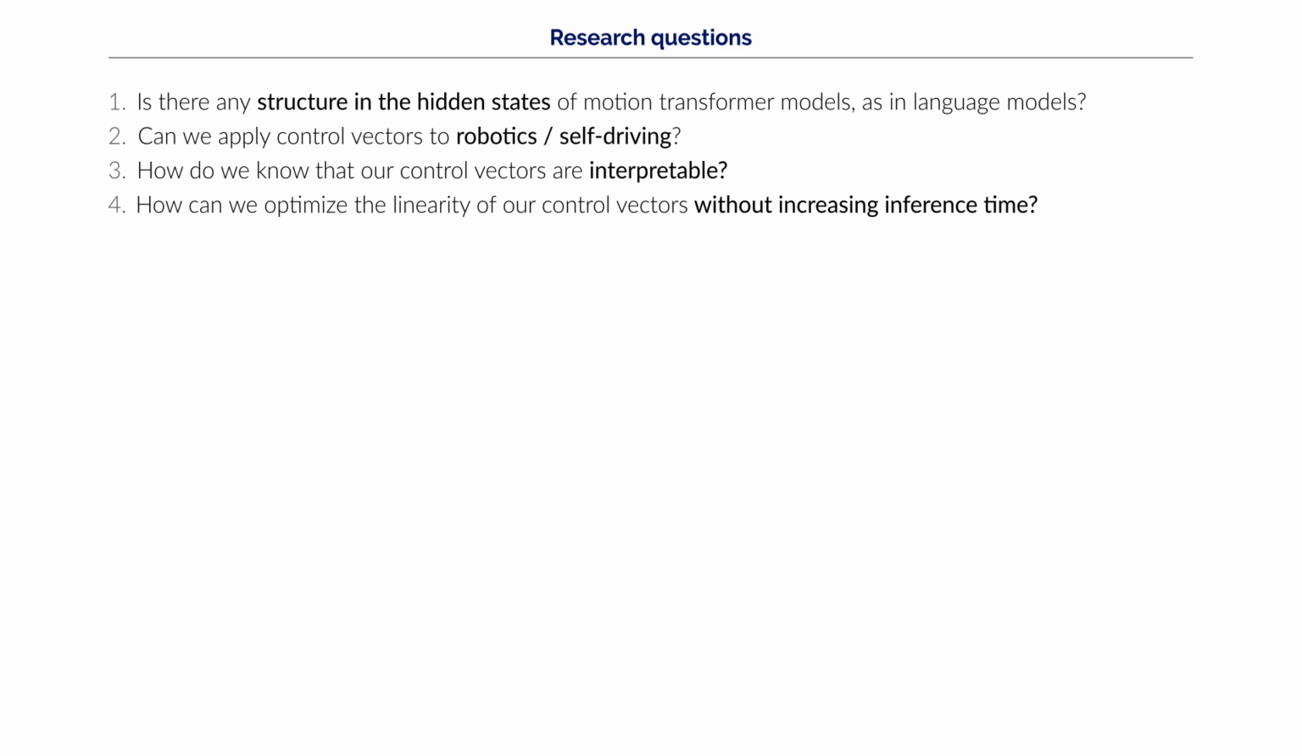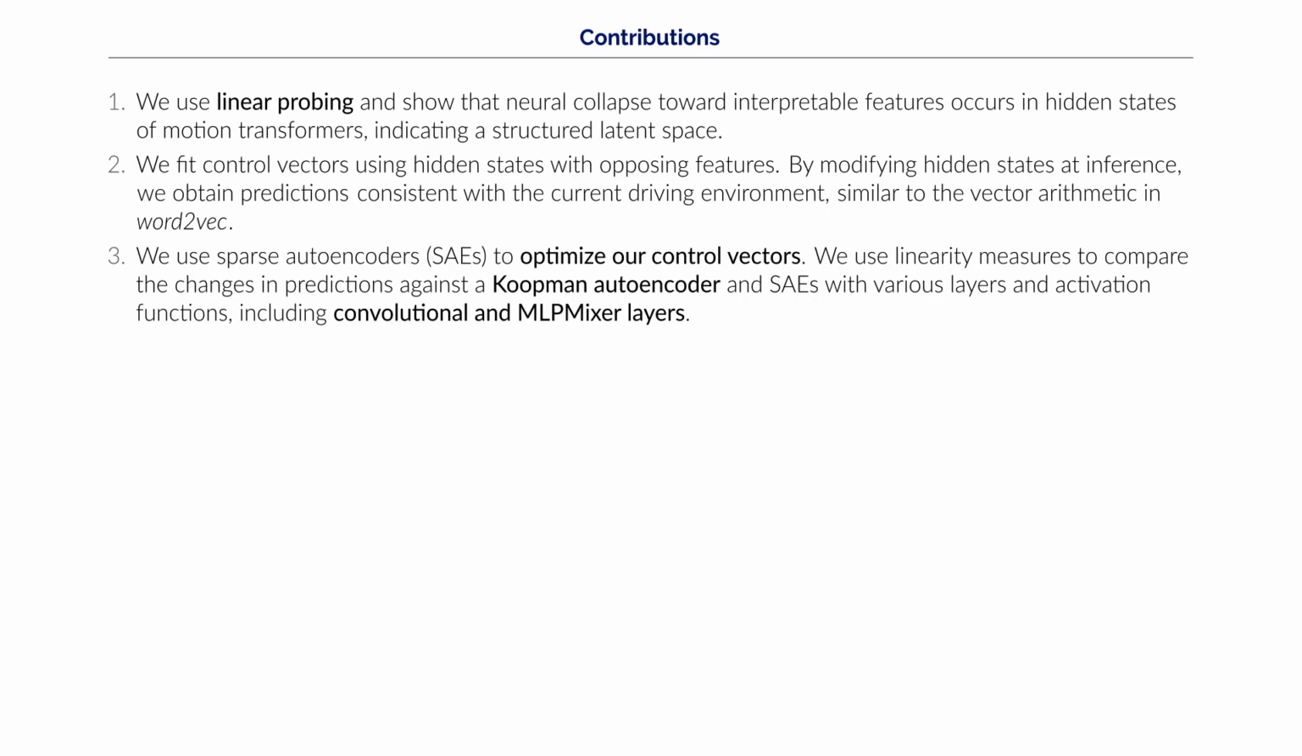To explore this, we fit control vectors and analyze whether they are interpretable and whether they can be applied without increasing inference time. We build on the observation that transformer hidden states can reflect interpretable structure. First, we use linear probing to show that hidden states of motion transformers exhibit neural collapse toward human interpretable features, suggesting that the latent space is structured.